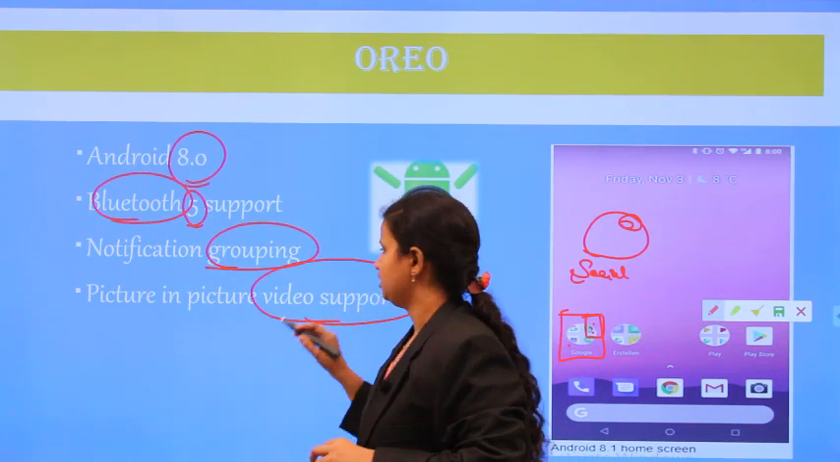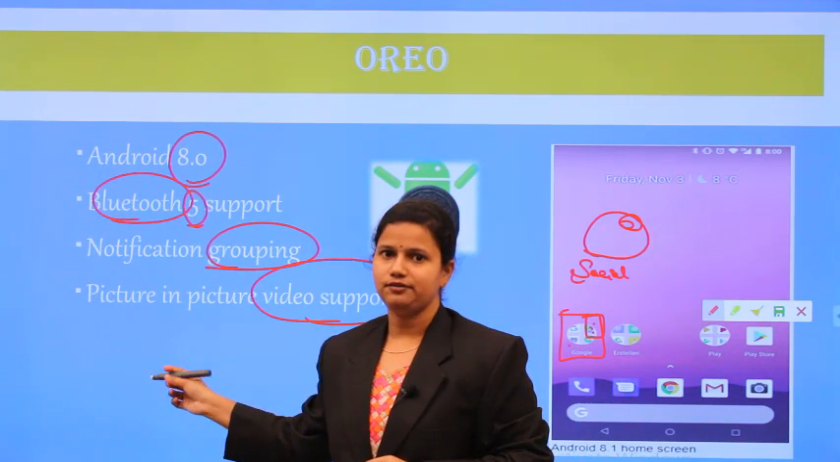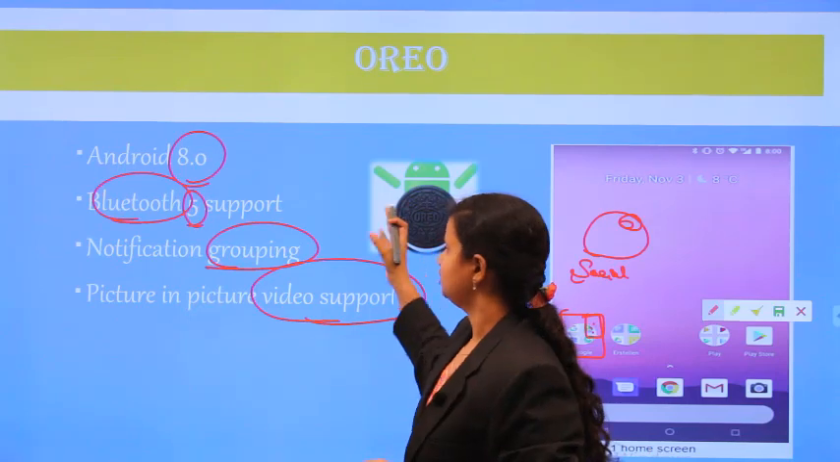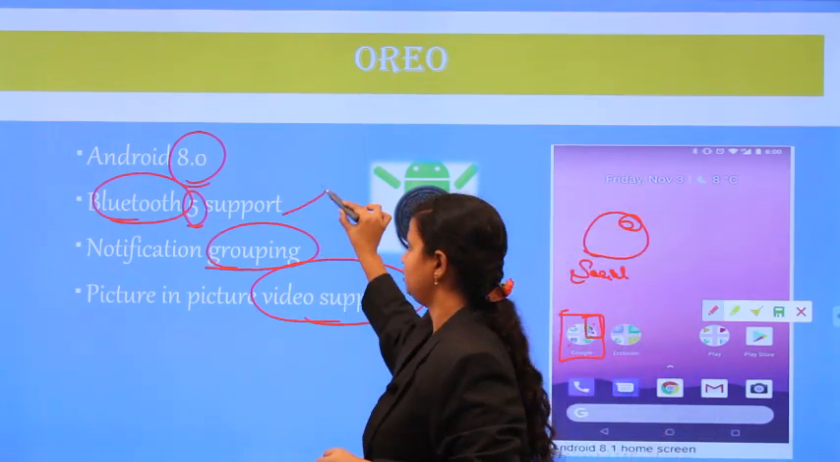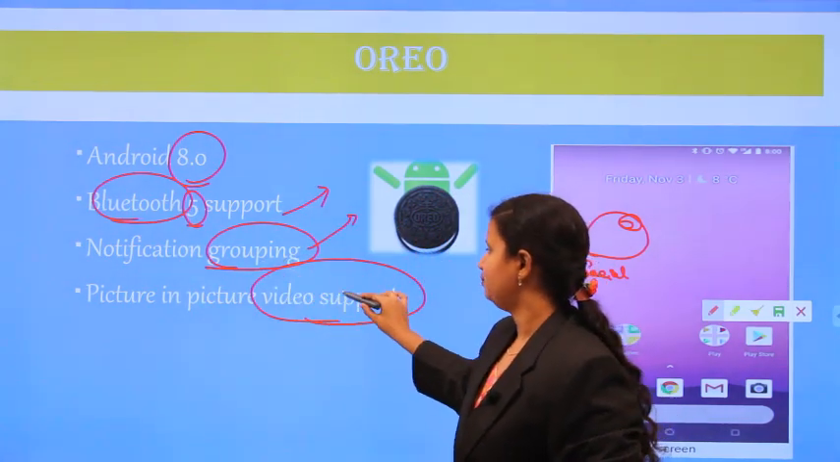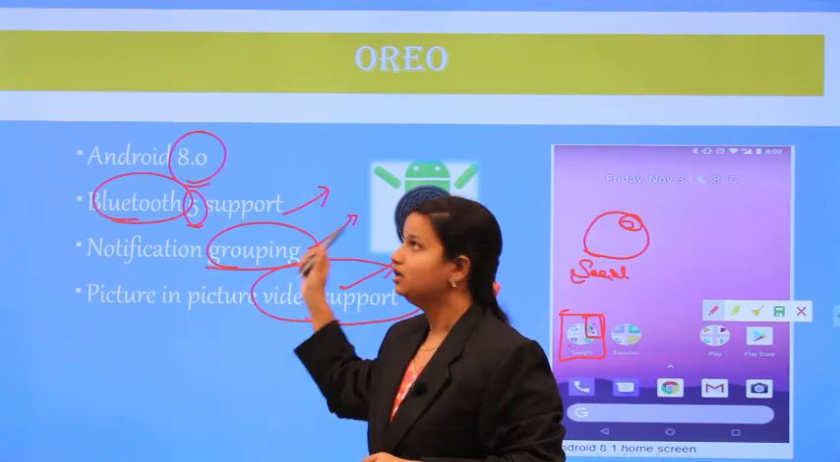And picture in picture video support. So what is this picture in picture video support? This is nothing but video calling. Video calling is also introduced in the Oreo version. So Bluetooth 5 support, notifications related to different categories being grouped, and picture in picture video support, which is video calling, are also supported in the board.